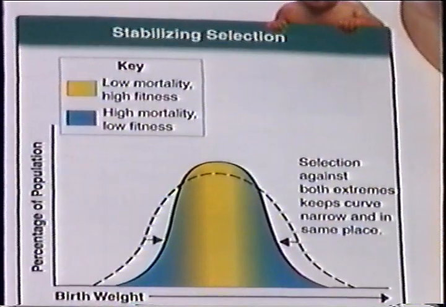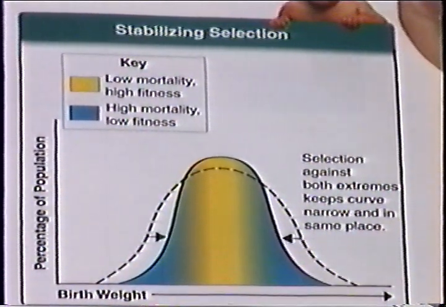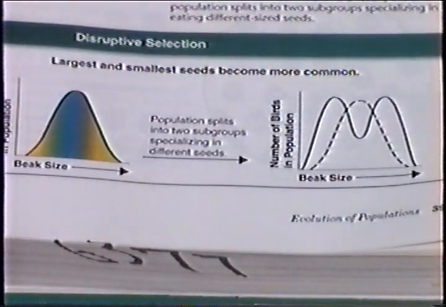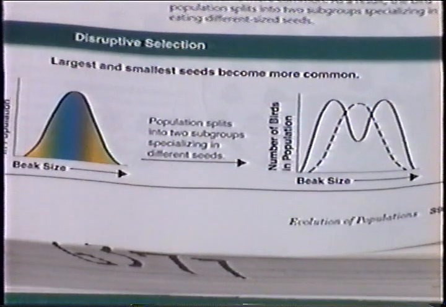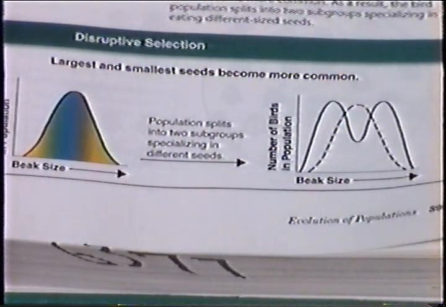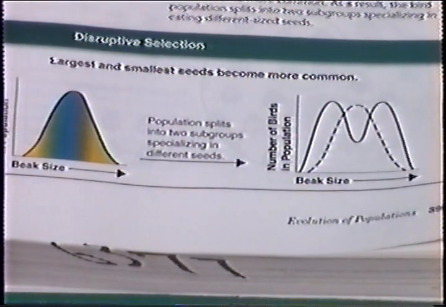Stabilizing selection is when those in the middle have a higher fitness than those at the ends, thus making the wave taller and more narrow. And disruptive selection is when individuals at both ends have a higher fitness than in the center, thus creating one wave into 2 very similar waves.